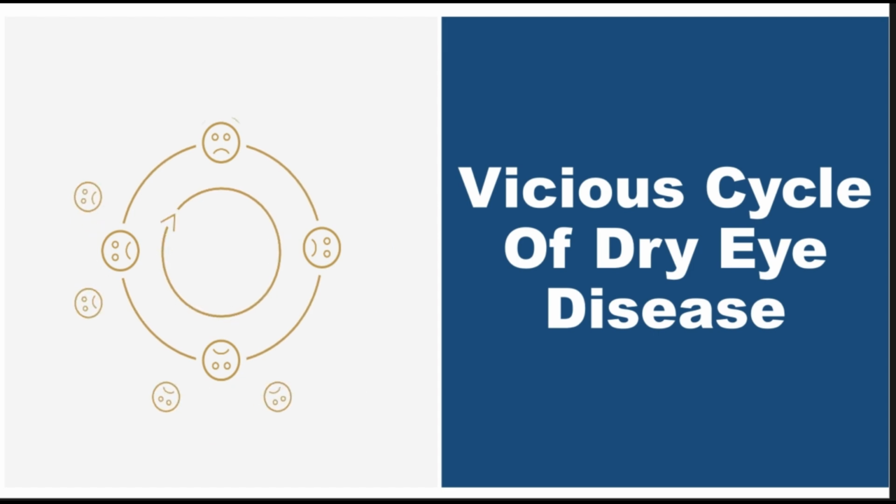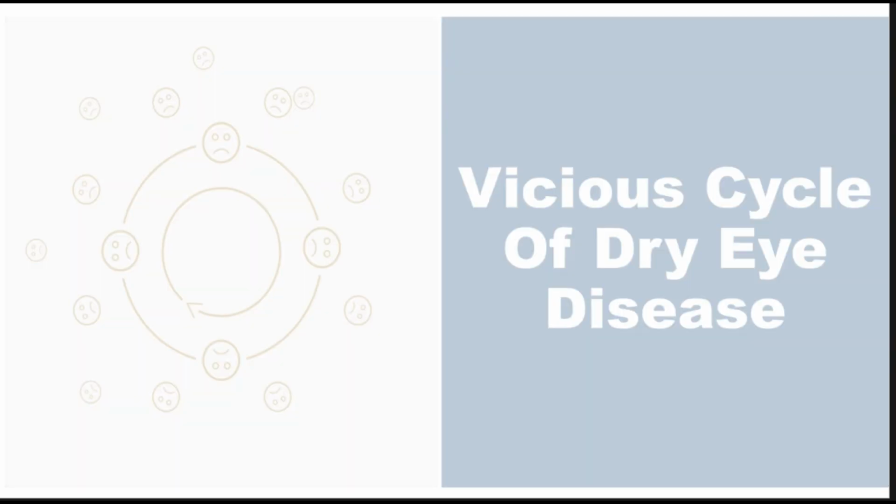So now that we understand the causes of evaporative dry eye disease and the causes of aqueous deficient dry eye disease, it becomes really important for us to understand how these individual causes can actually enter the dry eye vicious cycle and can lead to a self-perpetuating disorder or disease.